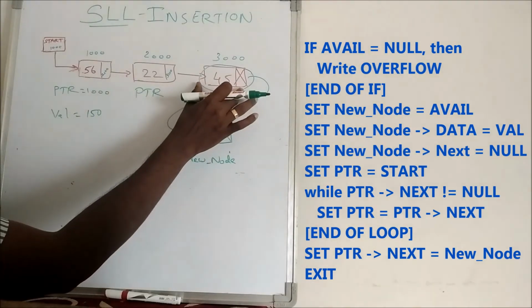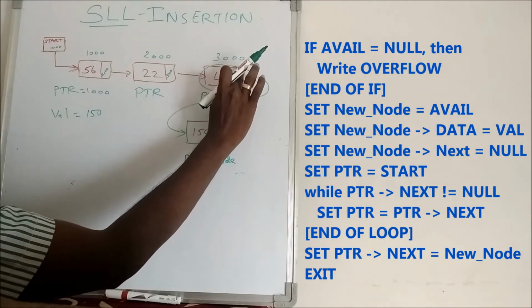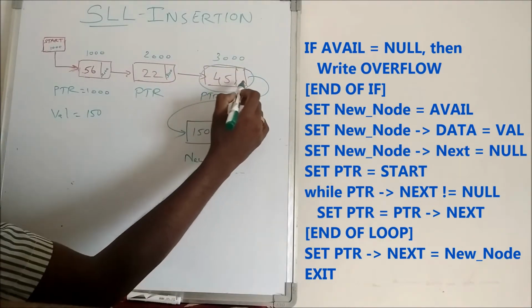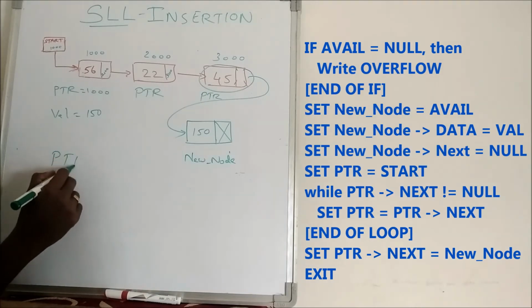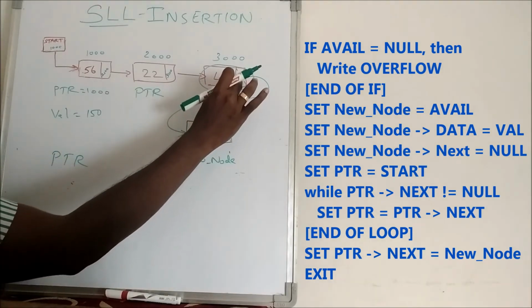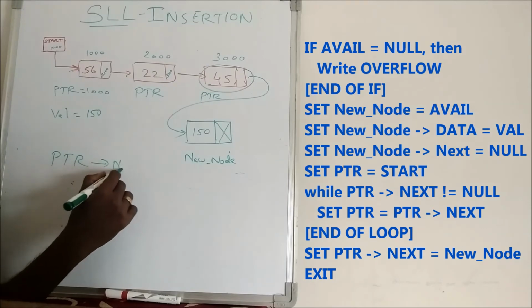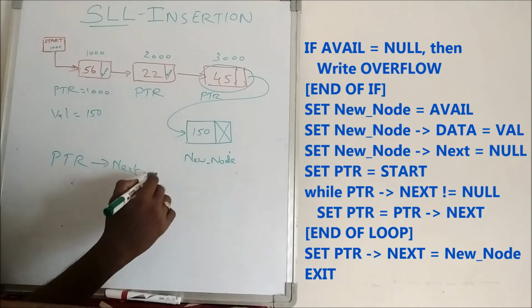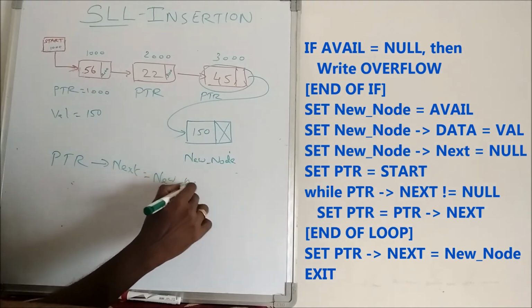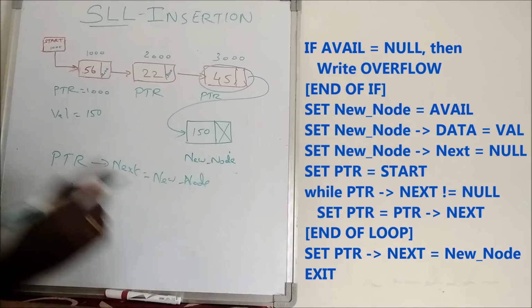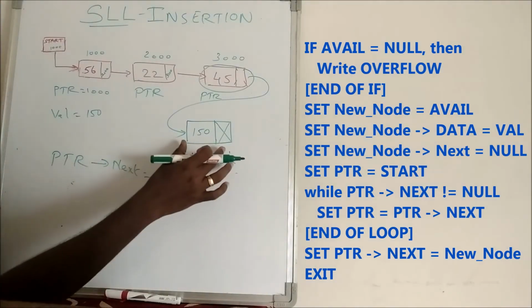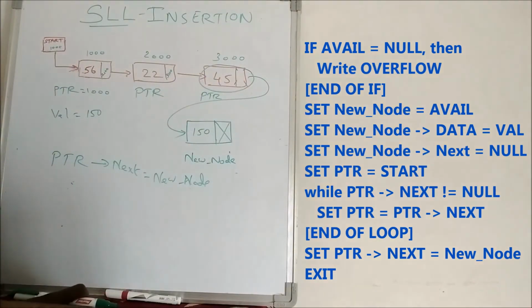Now this is the pointer. This pointer next is previously null. Now what we are going to do is, pointer next is equal to what? The new node. So our statement is pointer of next is equal to new node. Now the node is added at the end. So this is inserting a node at the end.